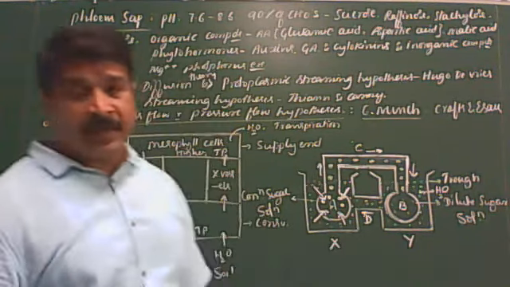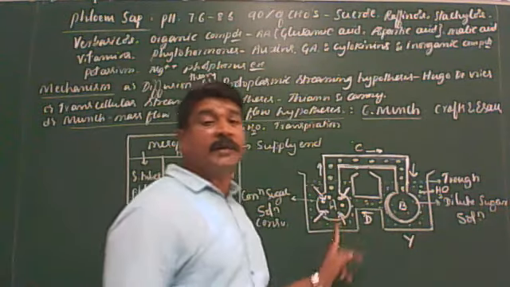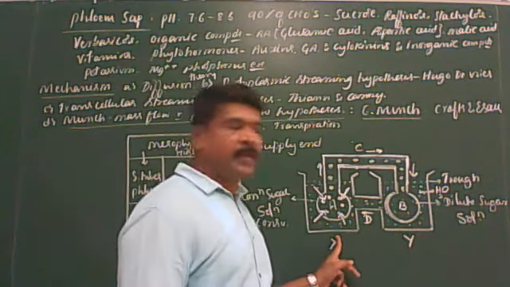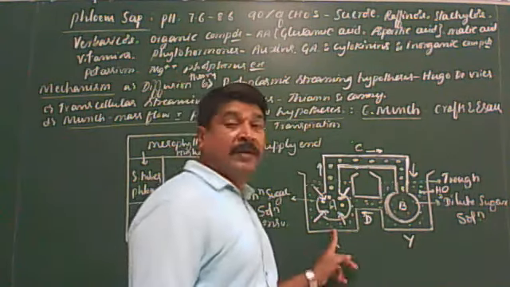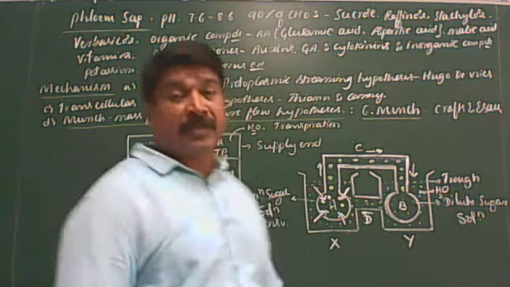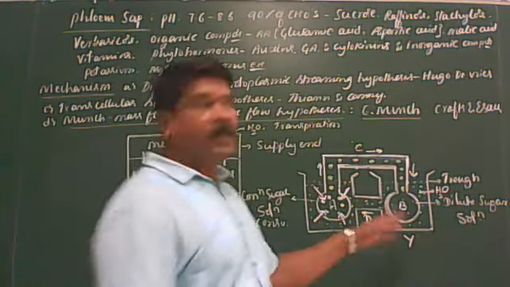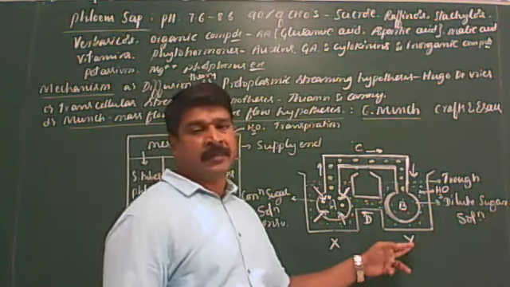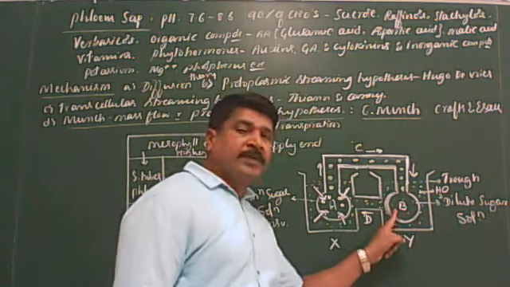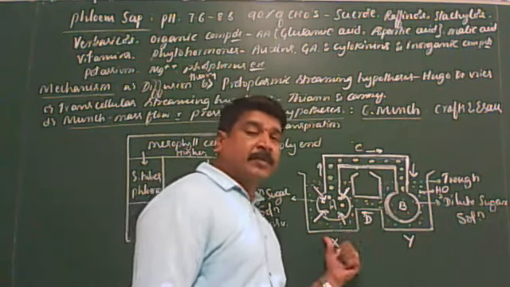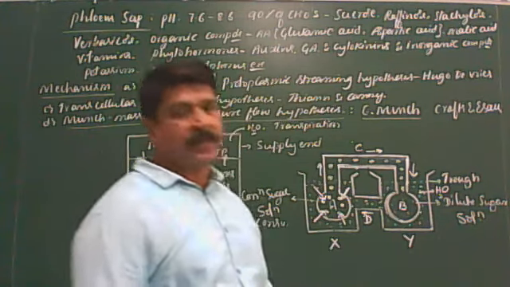The second demerit is that many a times turgor pressure is more at consumption and low at supply. Under such conditions, mass flow is not possible. This is the second demerit.